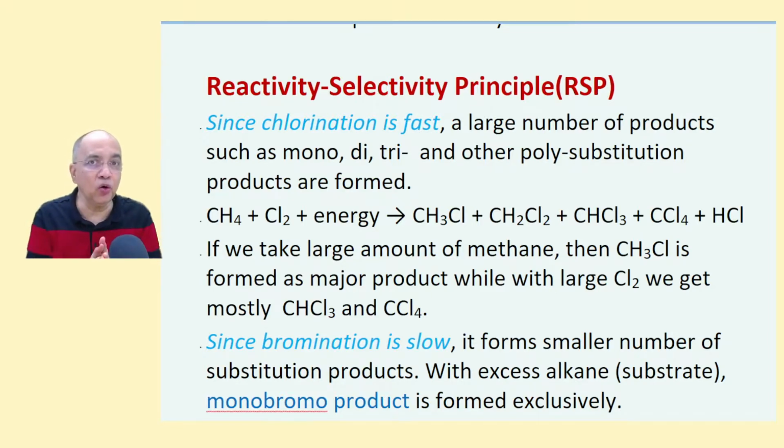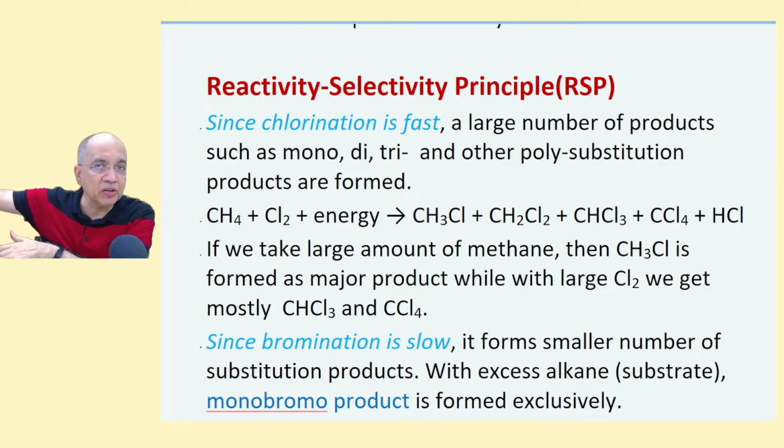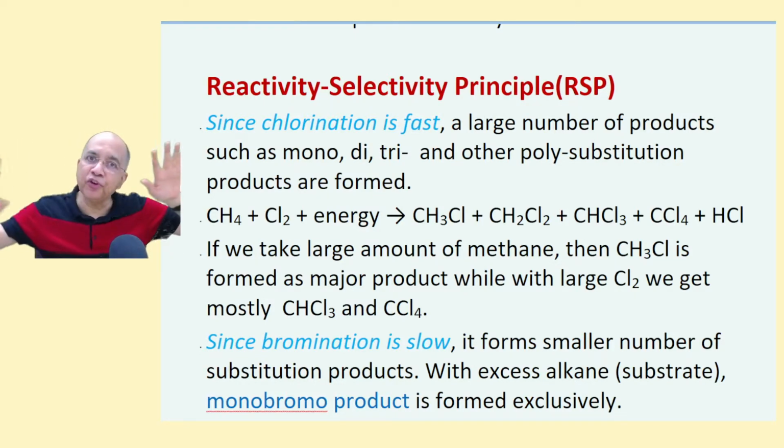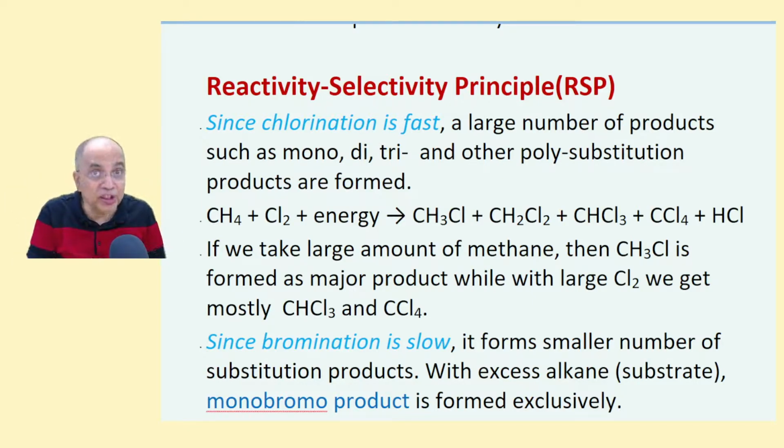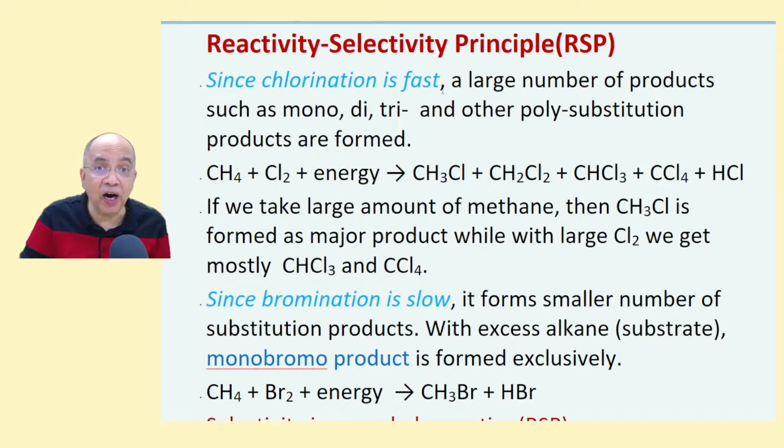Now we already know that chlorination is faster than bromination, much faster than bromination. We have rejected iodination, rejected fluorination for different reasons. We will be focusing only on chlorination and bromination, which are the only two methods of halogenating alkanes. Now, since chlorination is fast, slowly and steadily we shall be coming to RSP. Just read along with me.